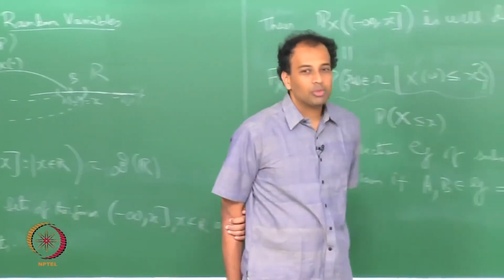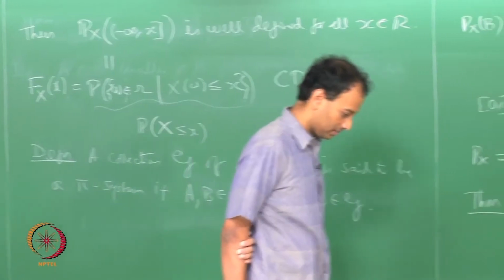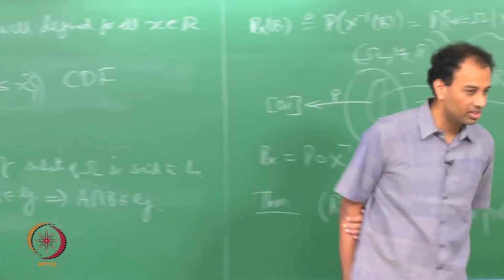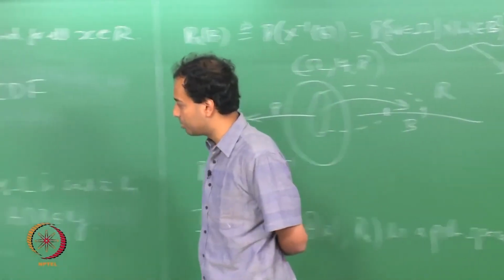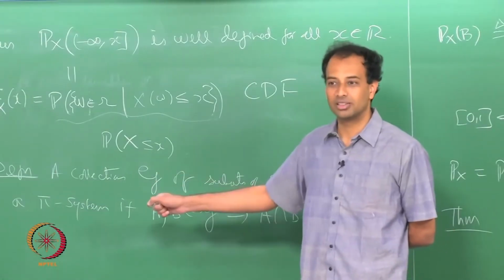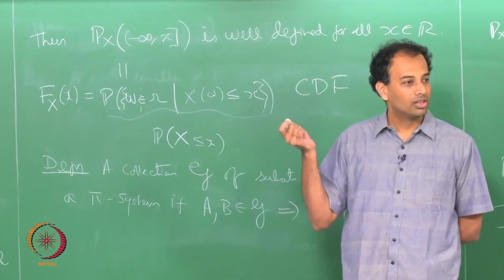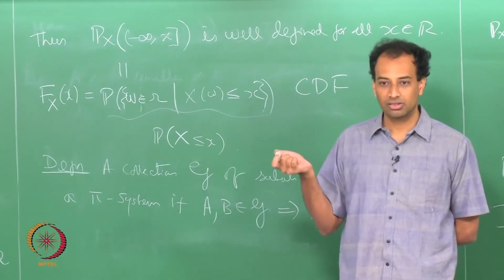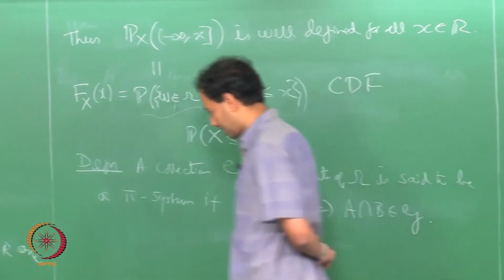So, why do we care about these pi systems? The reason we care is that there is a non trivial result in measure theory that says if you uniquely specify a measure on a pi system, it gets uniquely specified on the sigma algebra generated by G. Okay. This is a non trivial result.